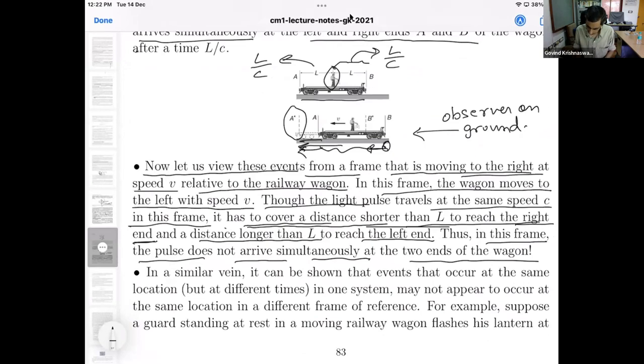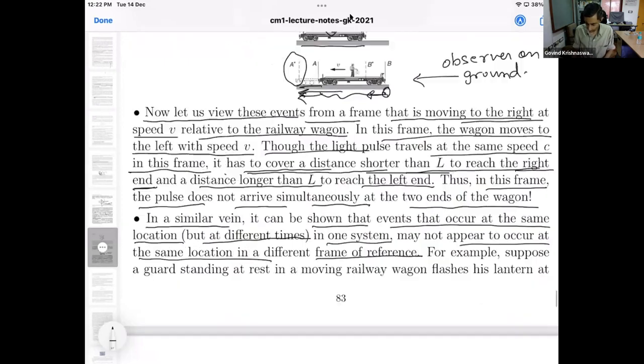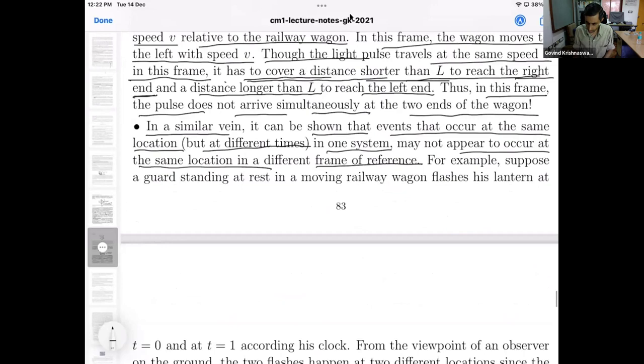I just want to mention that in a similar vein, it can be shown, and you have already done it, I think, in the homework, that events that occur at the same location but at different times in one system may not appear to occur at the same location in a different frame of reference. So this was one of the problems in the earlier assignment, and I can just remind you what it was.